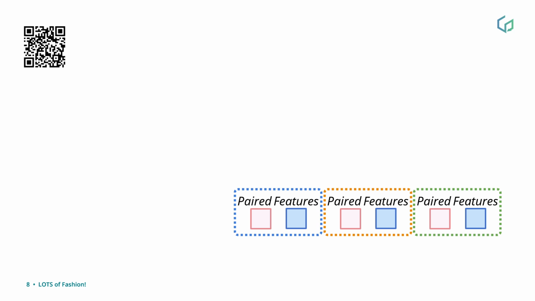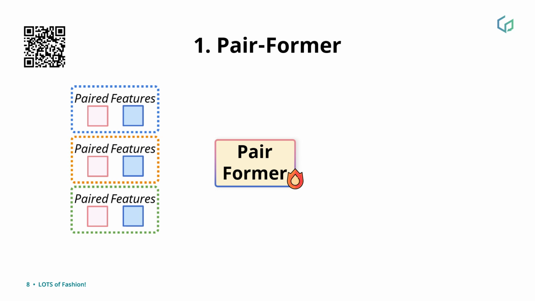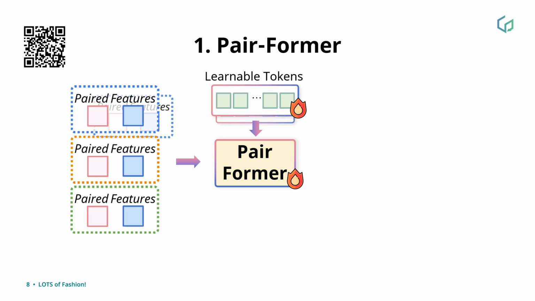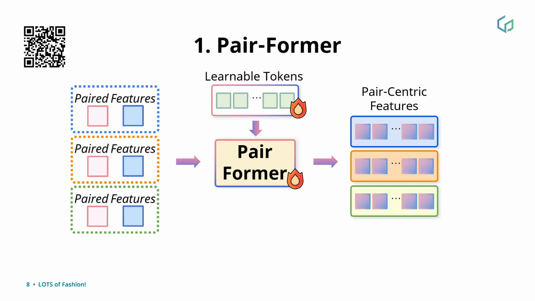After this first encoding, we aim to compress the features in a shared representation space. We do so with our Pair-Former, an attention-based module for information fusion and compression. In the Pair-Former, the paired features go through a self-attention pooling process resulting in pair-centric features residing in a smaller shared representation space. Again, each feature pair is independently encoded to avoid information leakage between pairs.